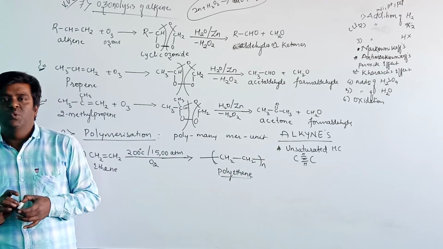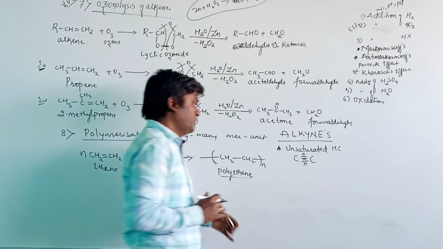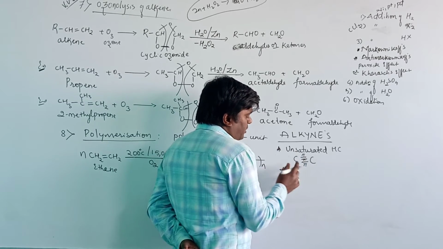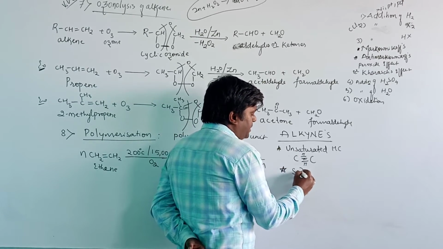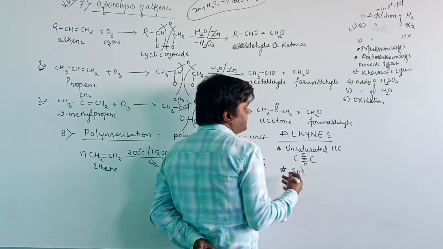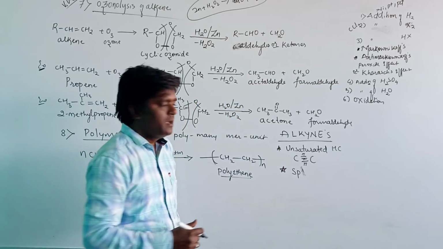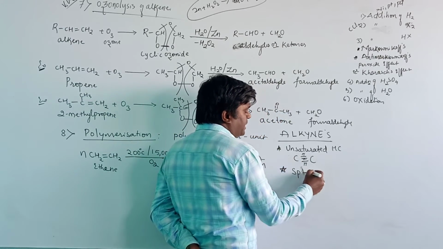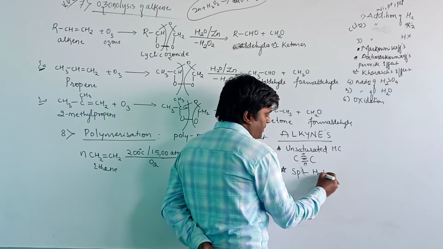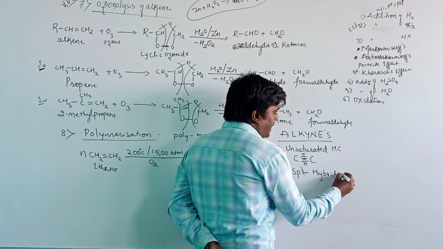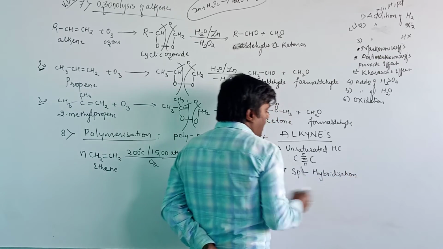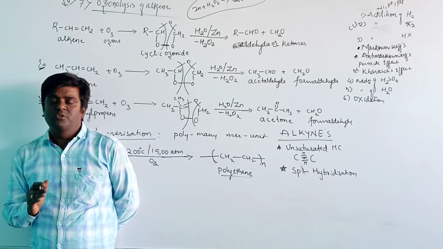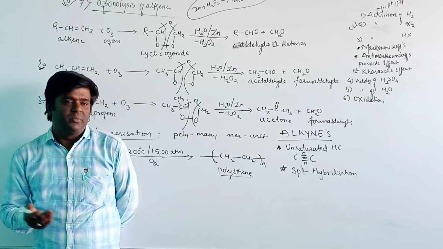The carbon containing a triple bond shows sp hybridization. The number of sigma bonds will be 2. Therefore, the hybridization shown by the carbon containing the triple bond is sp hybridization, and the geometry will be linear geometry.